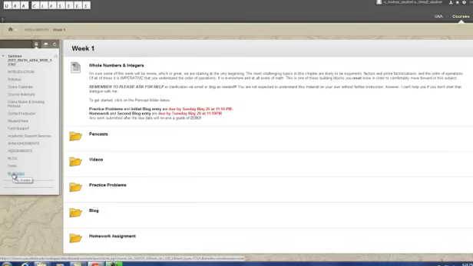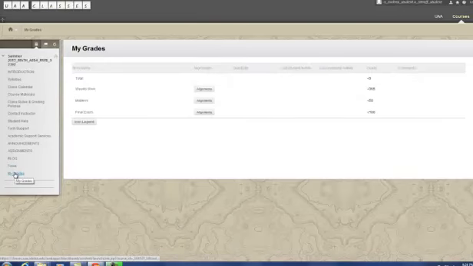And then as far as your grades go, I'm going to be working on this course mainly through a mobile device, and for some reason the grade book in Blackboard doesn't work on a mobile device. So I will be sending you individual emails from a different system, letting you know what your grades are for the week. And then at the end, I will pile your tally in here. So this My Grades link isn't going to mean much to us till we get further on in the course.